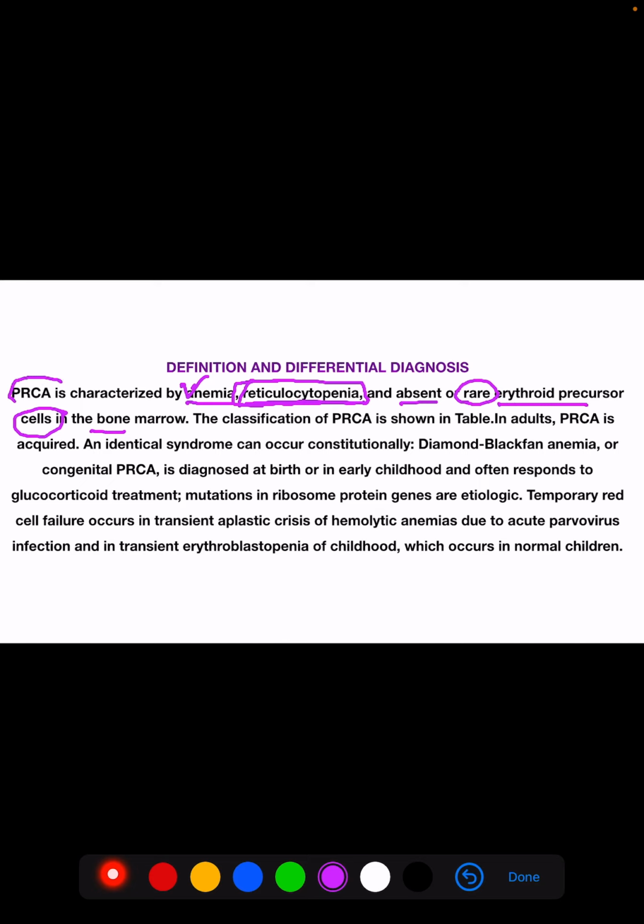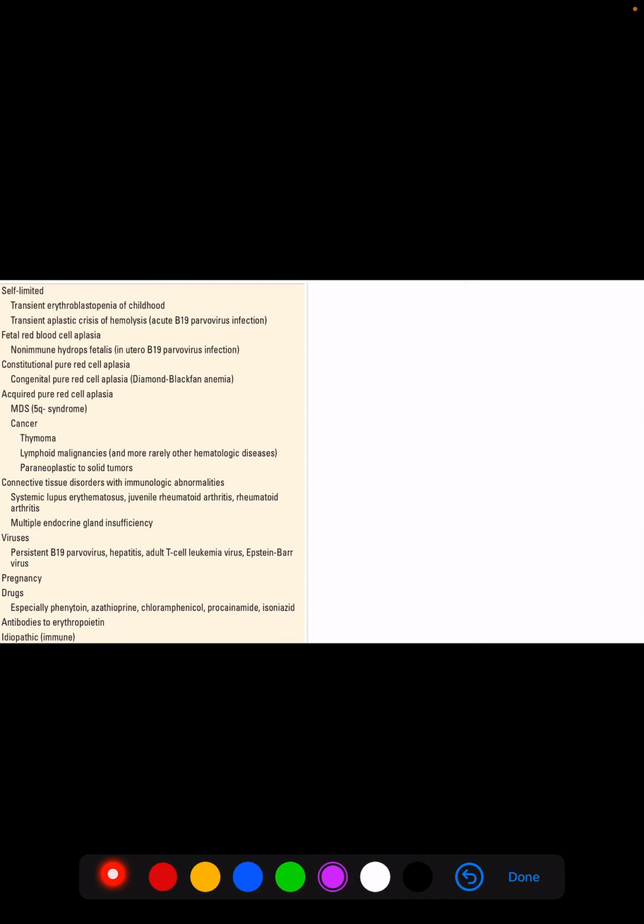So pure red cell aplasia is characterized by anemia, reticulocytopenia, and absent or rare erythroid precursor cells in the bone marrow. The classification of pure red cell aplasia is shown. In adults, pure red cell aplasia is acquired. So in the next table, this is the classification of pure red cell aplasia.